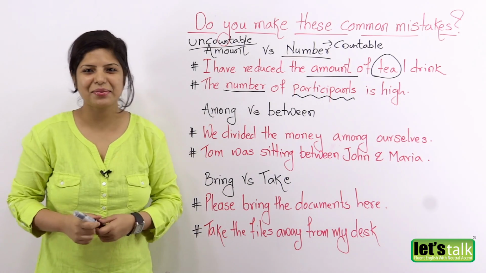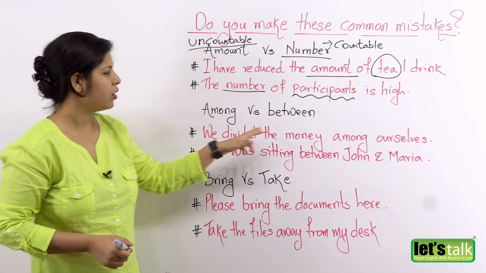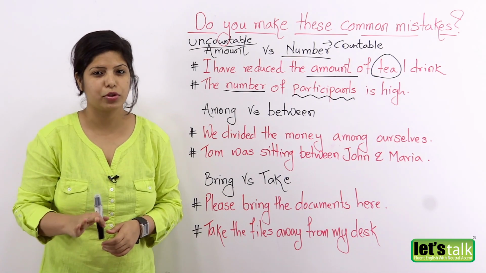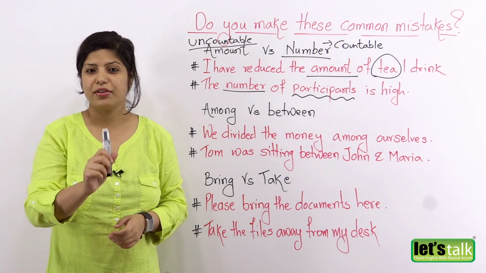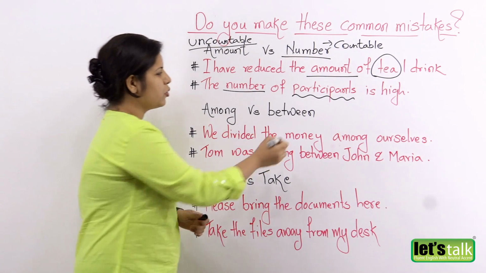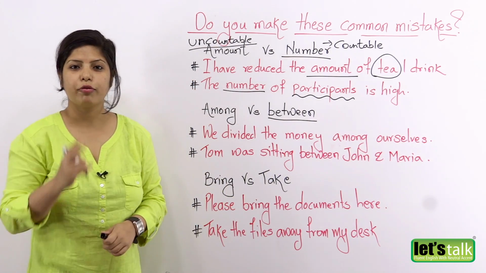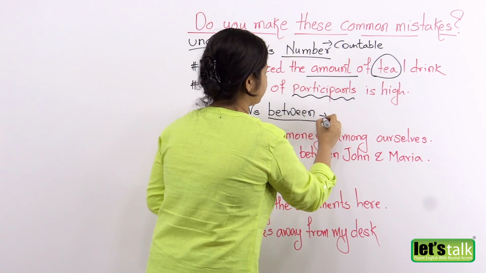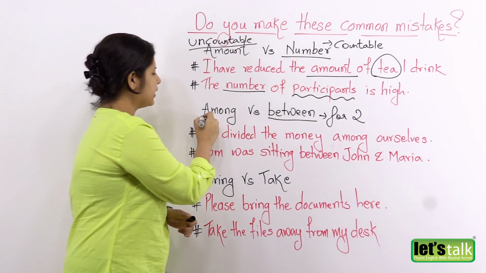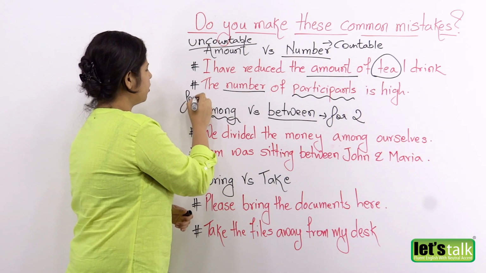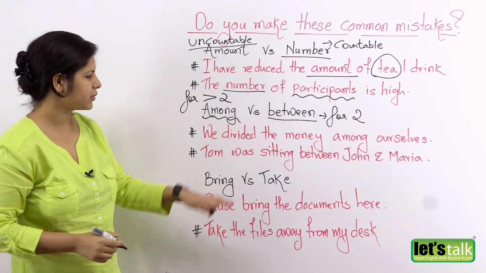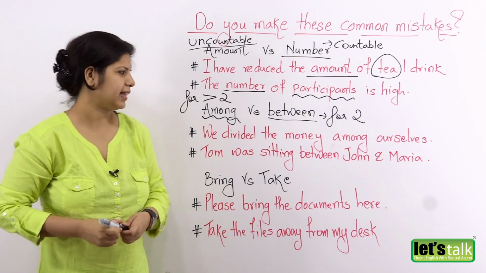Okay, moving on to the next one here. It says among versus between. Now, I'm sure you're going to tell me, Sonia, there's no difference between this. But let me tell you, there is a huge difference and it's very easy to remember. So, between is used for two, okay? For two. And among is used for more than two, all right? More than two. Let's look at the sentences and understand this.